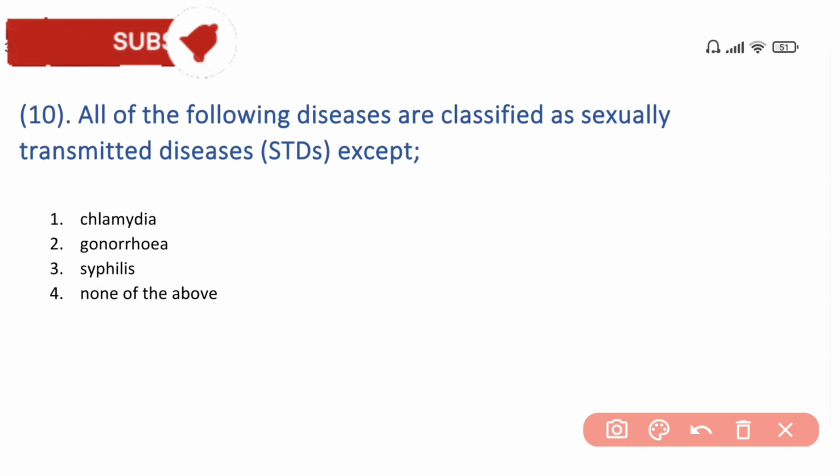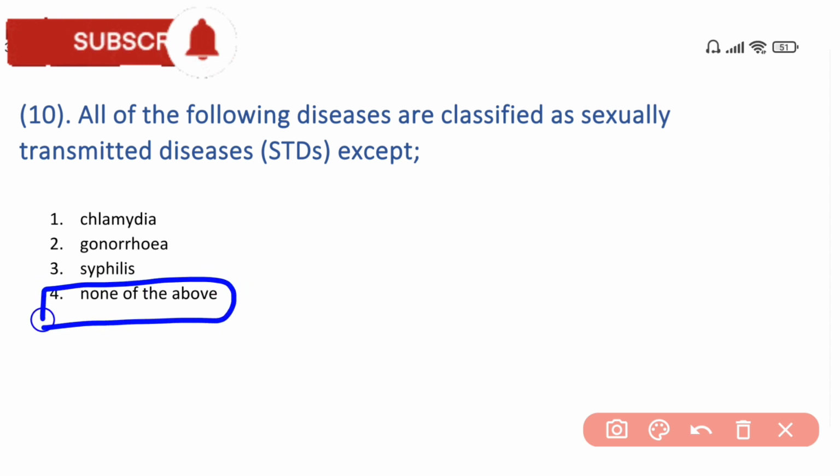Next question is: all of the following diseases are classified as sexually transmitted diseases except. So the answer is none of the above. All three diseases are STDs. Chlamydia, gonorrhea and syphilis are sexually transmitted diseases. So the answer is none of the above.